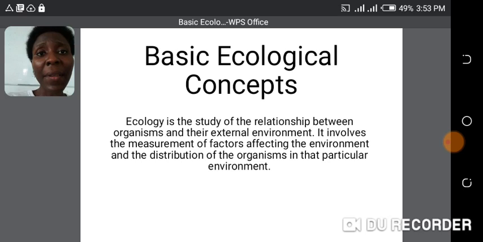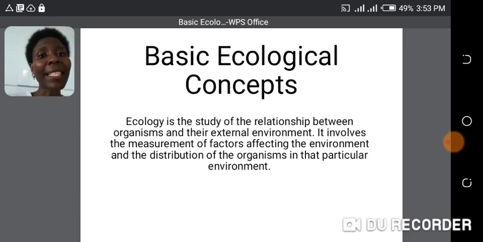How living components of the environment relate with the non-living components of the environment. How they both affect the environment, as in how the living components and the non-living components affect each other and how they together will affect their environment.